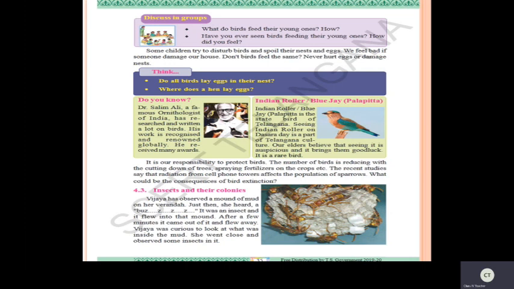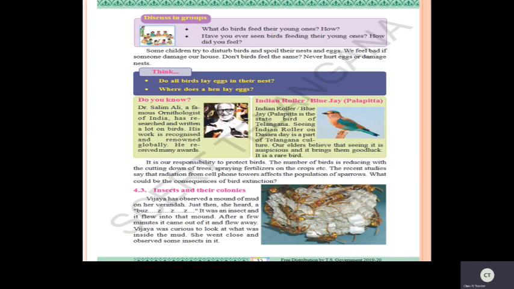Okay? You should not disturb the homes of birds, and don't touch the eggs, don't spoil them, because those eggs will turn into babies. You should not spoil them. Okay, it is their family. You should not disturb the nest and the eggs. Be careful, children. If you don't know, just learn now and don't disturb that nest and the eggs.